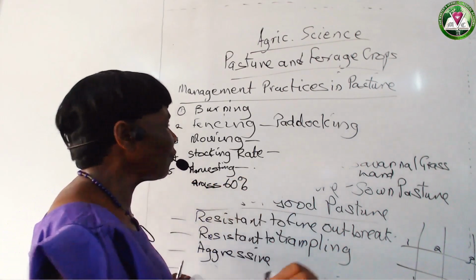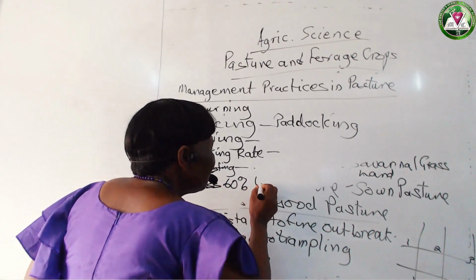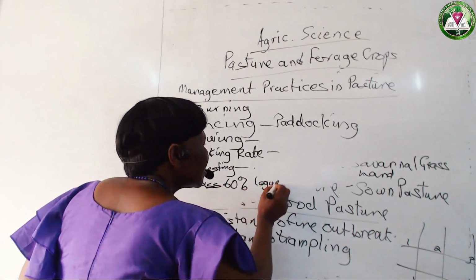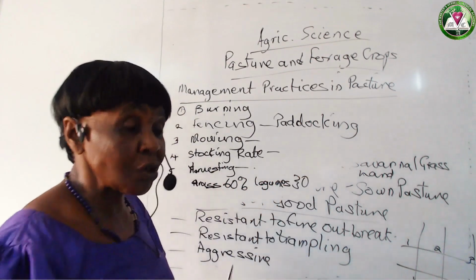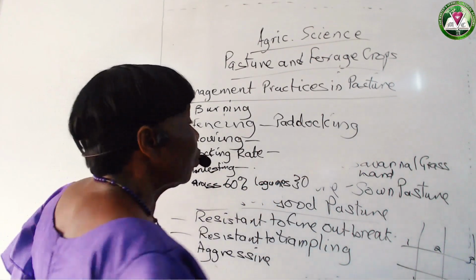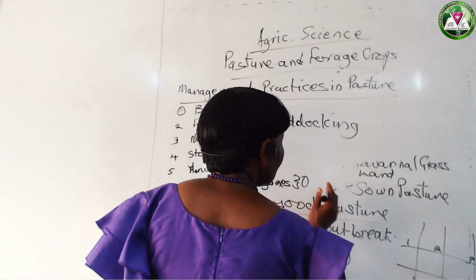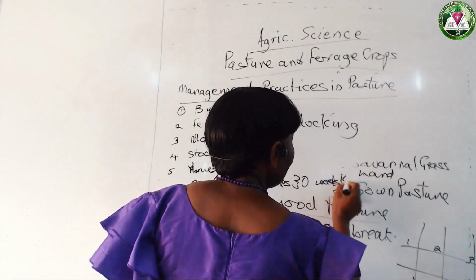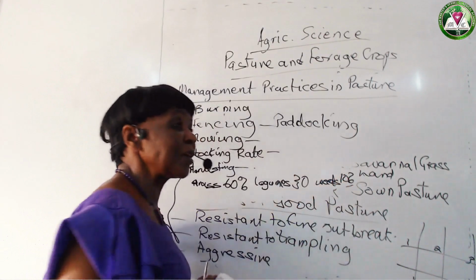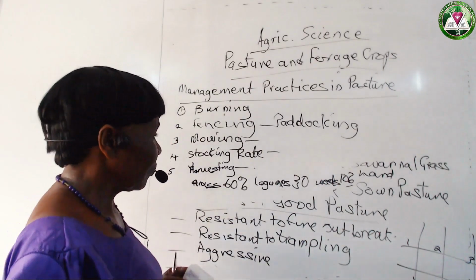The percentage of legumes will be 30%. And then, of course, anywhere that plants are planted, weeds must grow. So maybe weeds 10%. So this is a very nice composition.